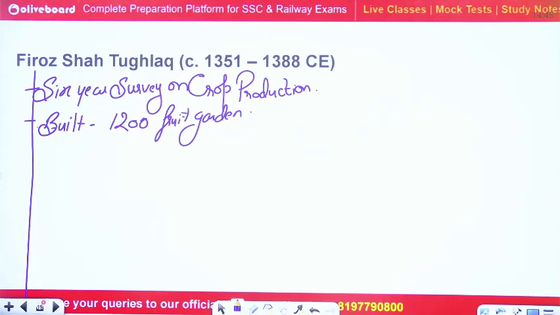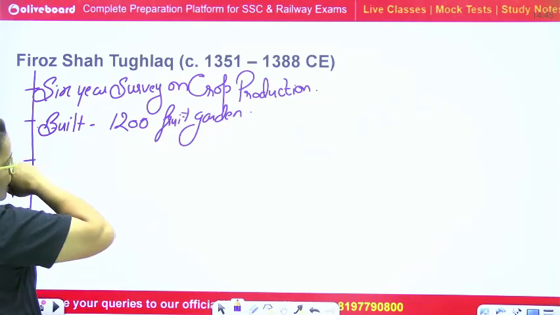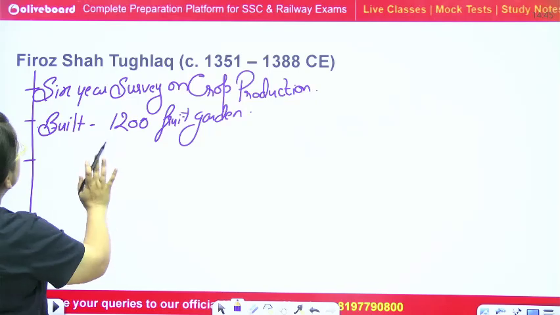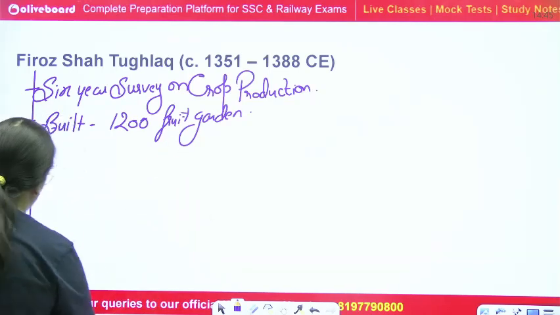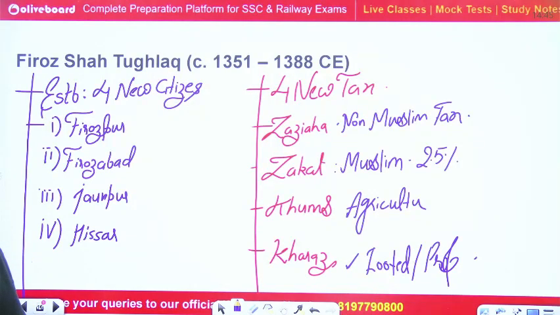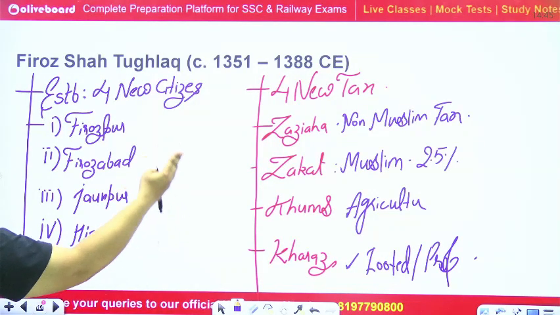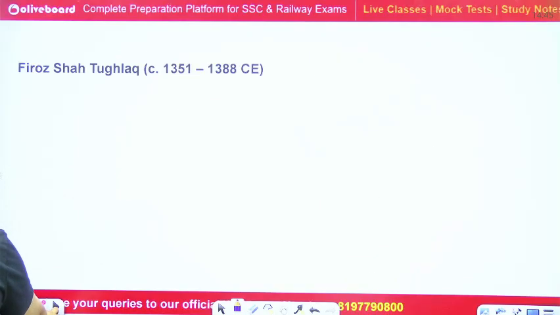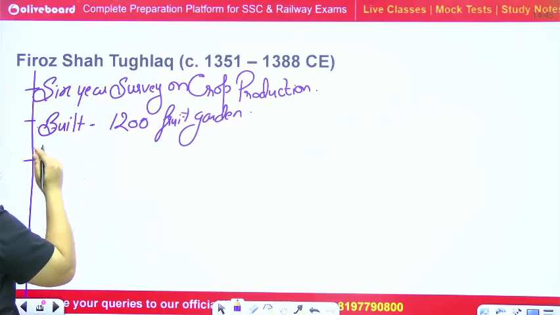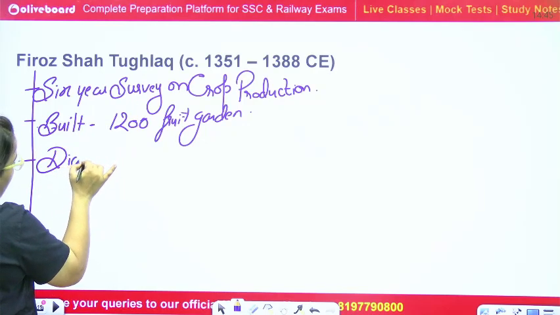Then after, again, he was a kind type of ruler. So he started a new department, that is Diwan-e Khairat.